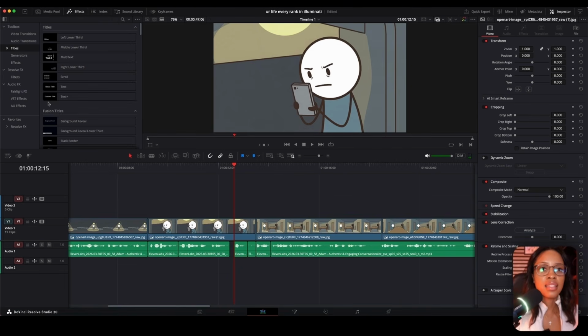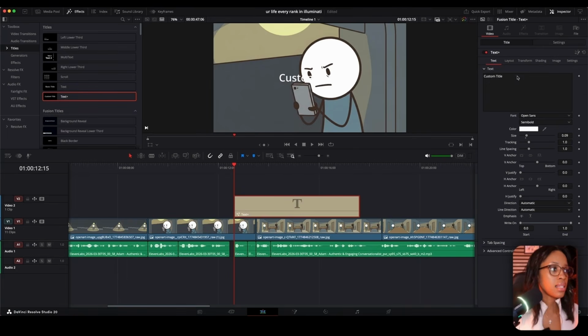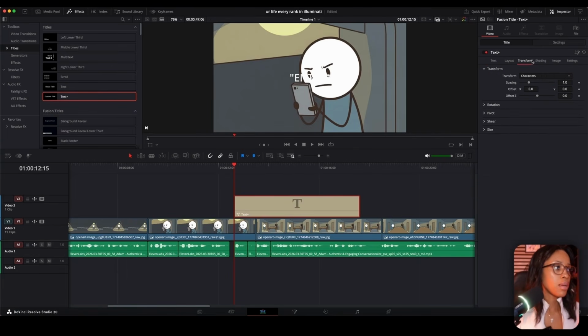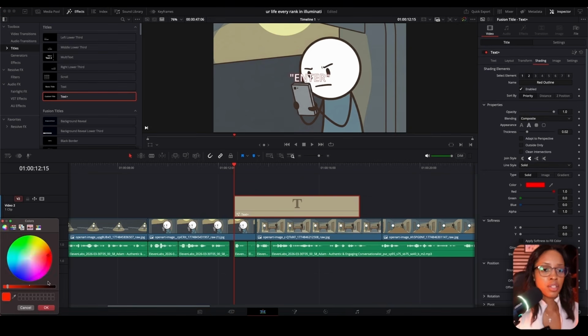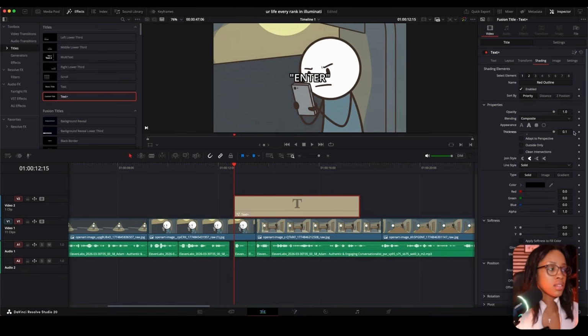So I'd go to where it says effects. I would click where it says titles. I'll click text. And then I'll just type the text in. I'll say enter. What I'm going to do is add in some background to the text so that it has a border. So let's go, red outline. I'm going to change the color of this to black. Perfect. And then I'm going to increase the thickness of it so it's bigger.